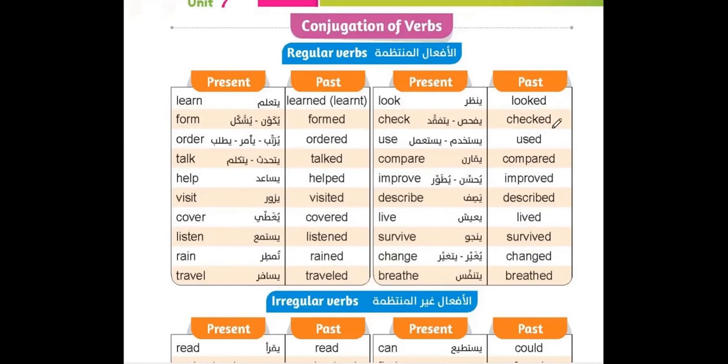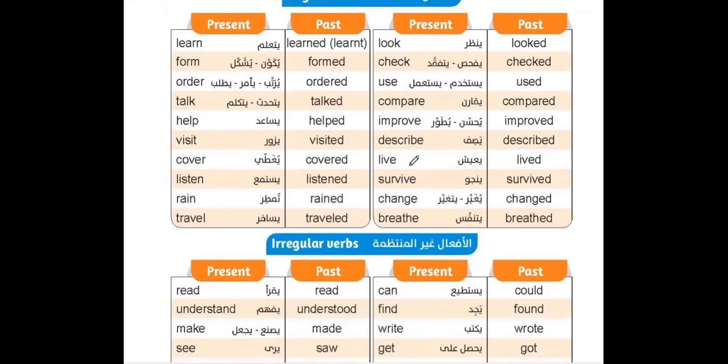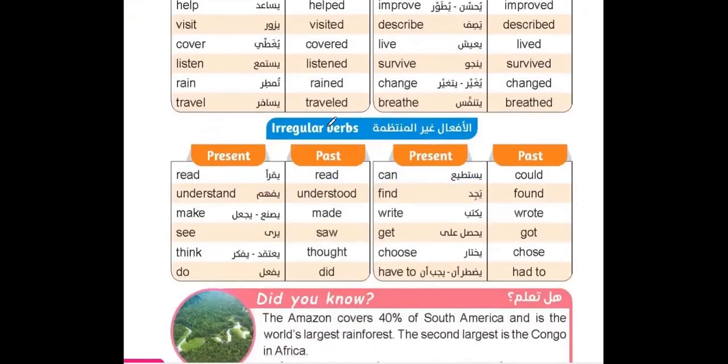Check, checked. Use, used. Compare, compared. Improve, improved. Describe, described. Live, lived. Survive, survived. Change, changed. Breathe, breathed. And move now to irregular verbs.